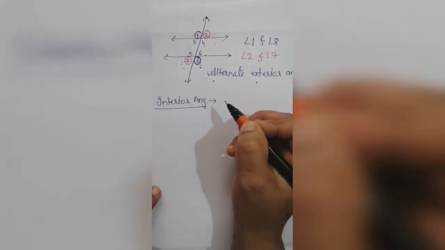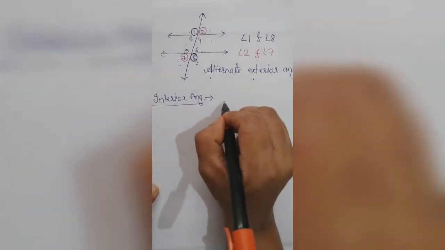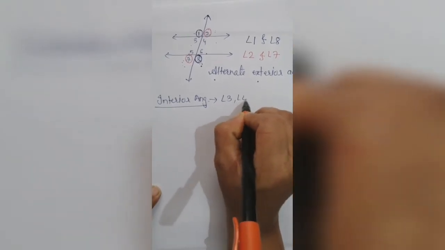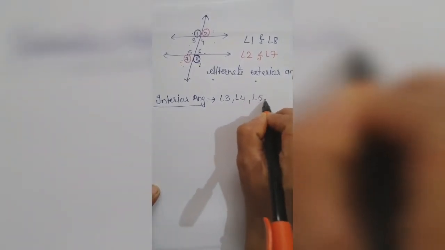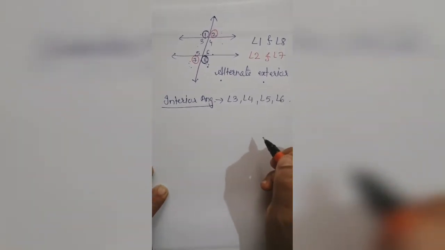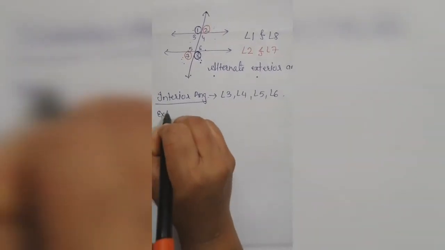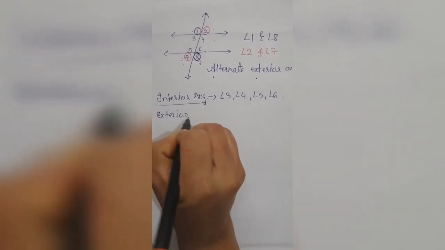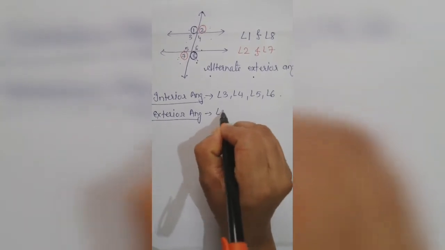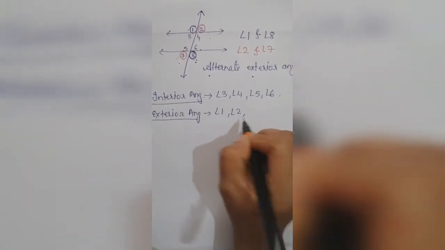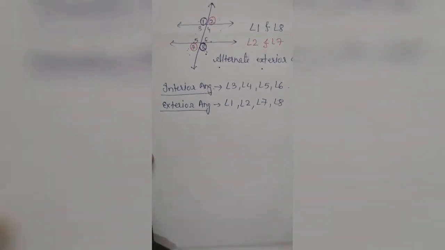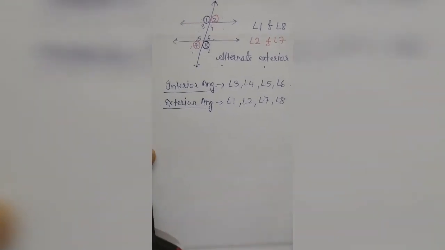Interior angles we have discussed are angle 3, angle 4, angle 5 and angle 6. Then exterior angles we have discussed are angle 1, angle 2, angle 7 and angle 8.